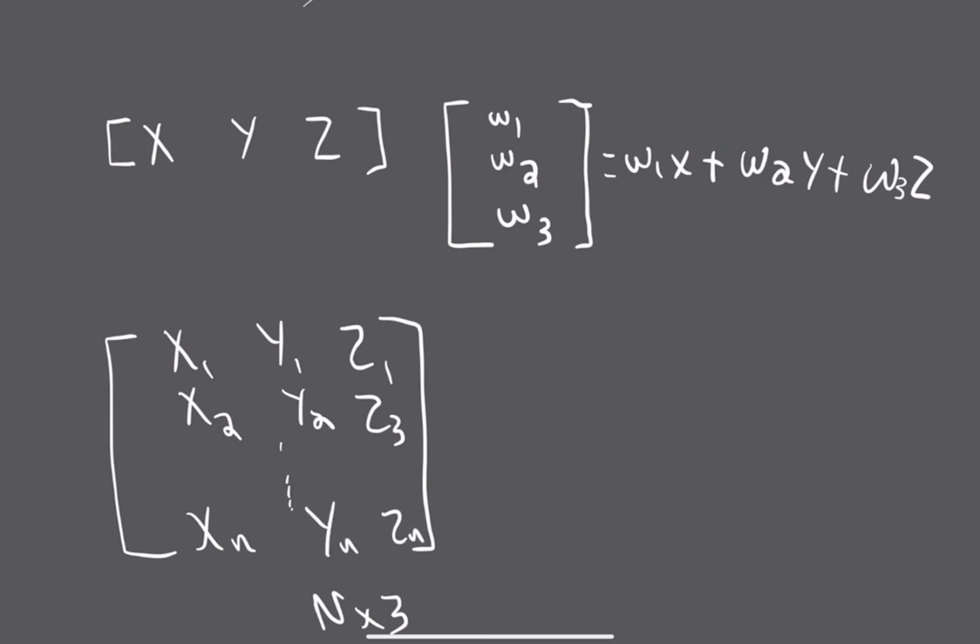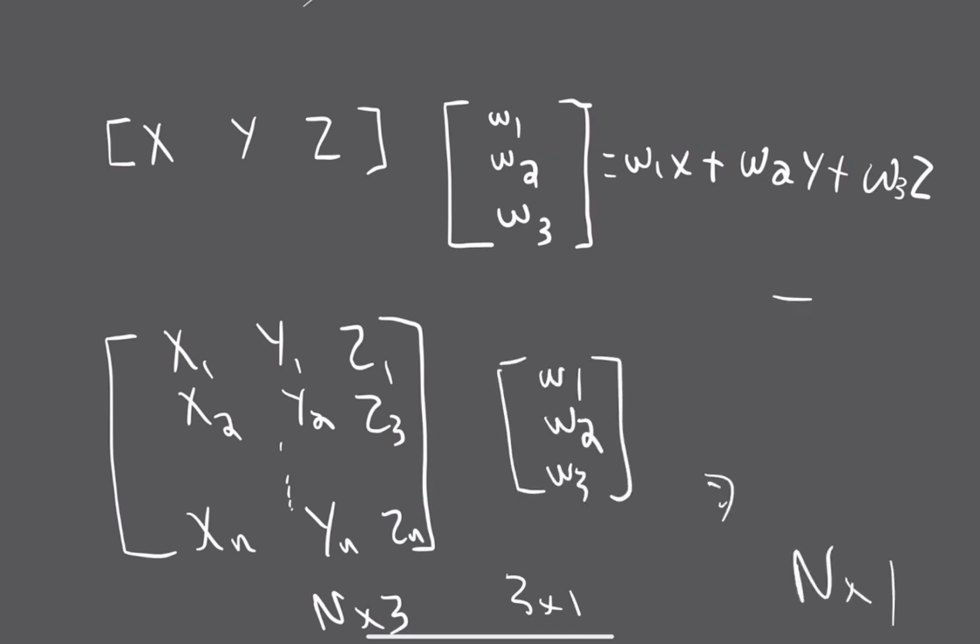Then if you did the same thing again, multiplying by a 3 by 1, so 3 rows, 1 column, w1, w2, w3, what's the result? It's an n by 1, so n rows, 1 column. And for every single one of our n people, we have the model's prediction.